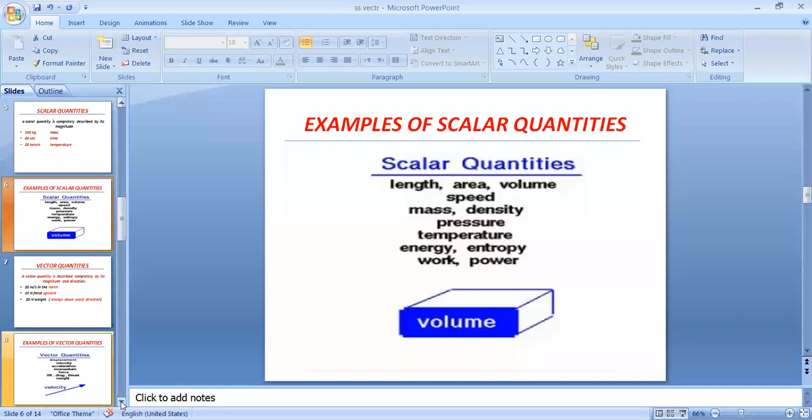Clear? Now, how can we write any scalar quantity? For example, when you are working in your notebook, how can you write your scalar quantity? For example, length.